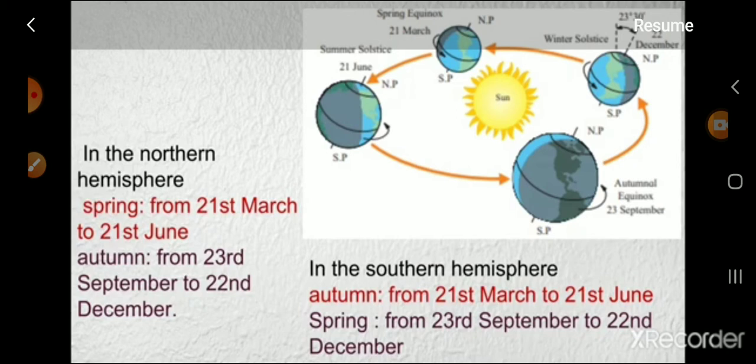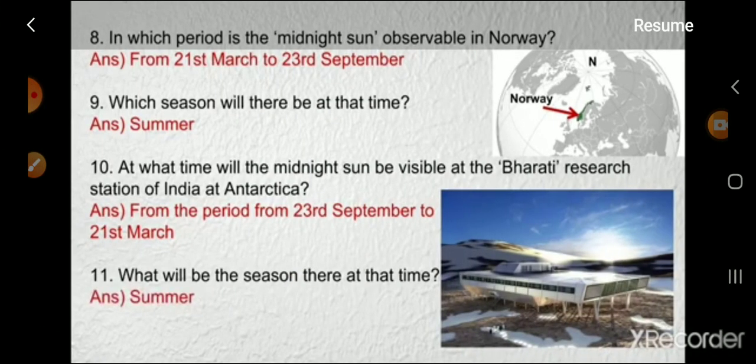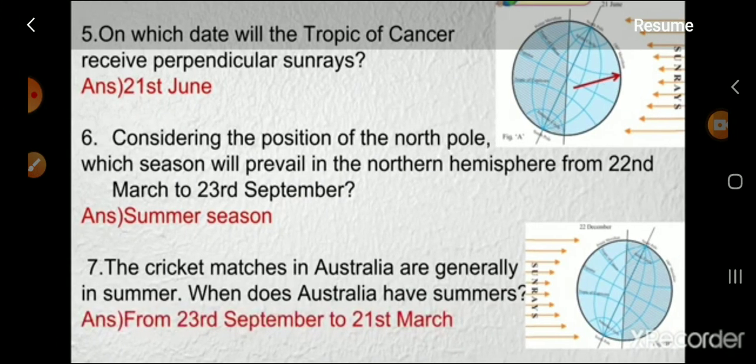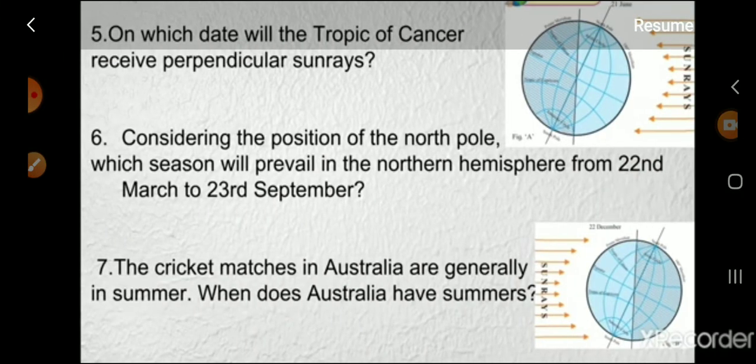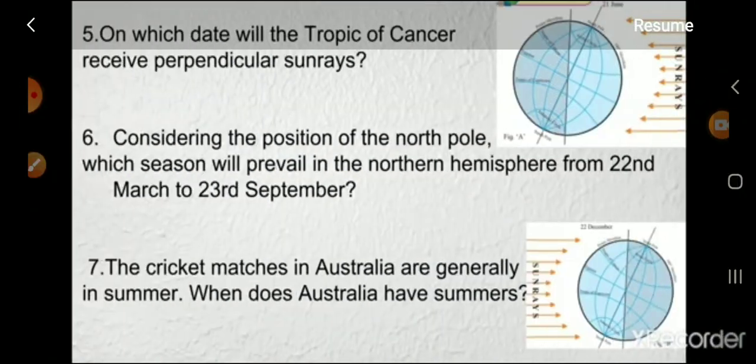Autumn from 23rd September to 22nd December. In the southern hemisphere, autumn from 21st March to 21st June. Spring from 23rd September to 22nd December. So these are the questions and answers we have seen. First, these questions and answers.